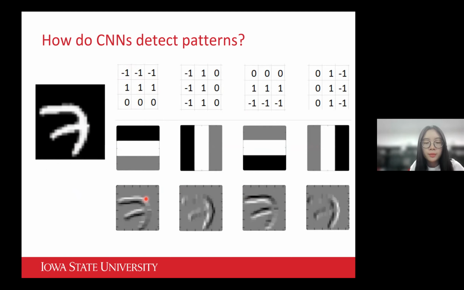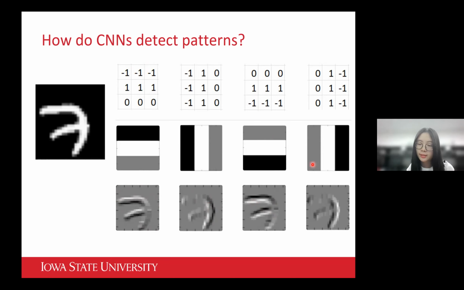In the output, we can interpret the brightest pixels as the pixels detected by the filter. So it's not hard to find that the first filter can detect the top horizontal edges. The second one detects the left vertical edges. And the third one detects bottom horizontal edges.